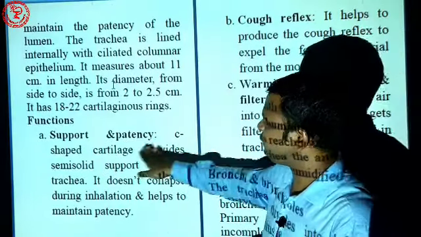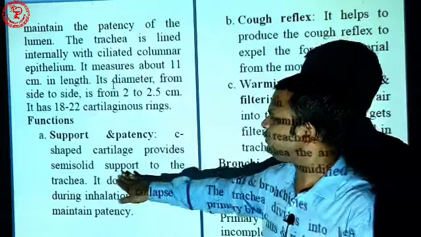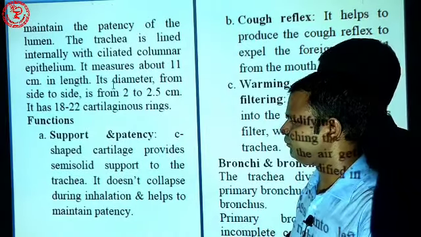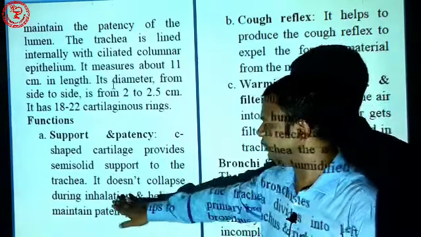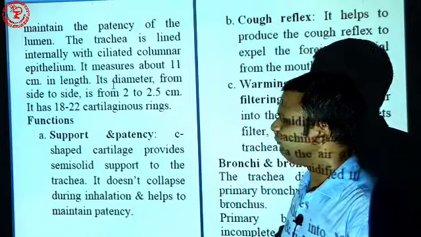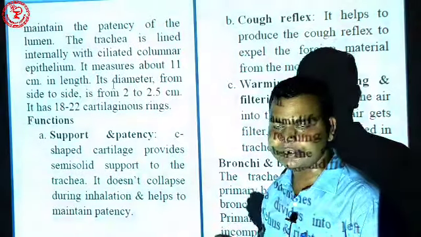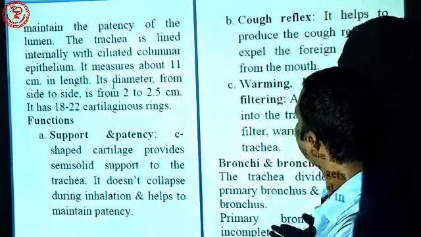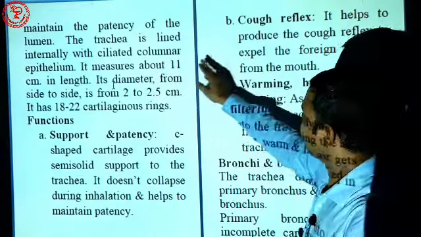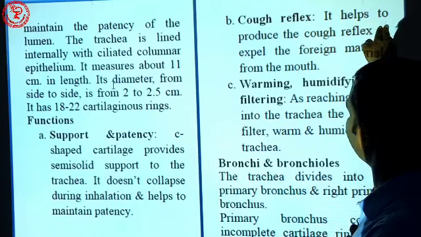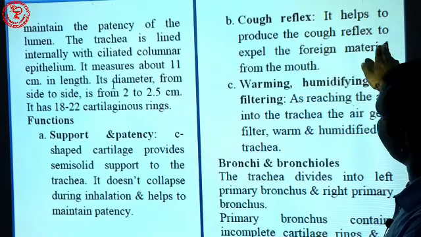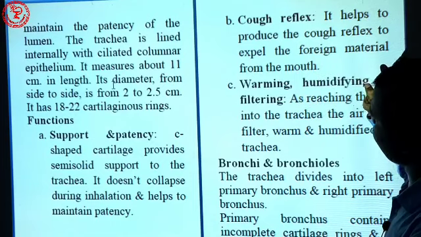The C-shaped cartilage provides semi-solid support to the trachea. It does not collapse during inhalation and helps to maintain the diameter or patency, and it is easy to contract and relax. Apart from this, due to the presence of ciliated columnar epithelium, it helps to produce the cough reflex to expel foreign material from the mouth.